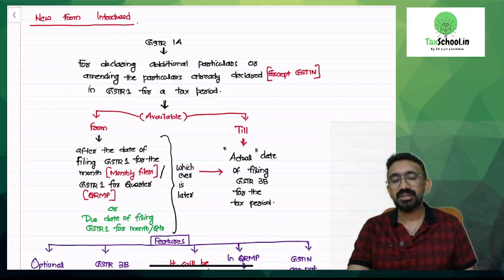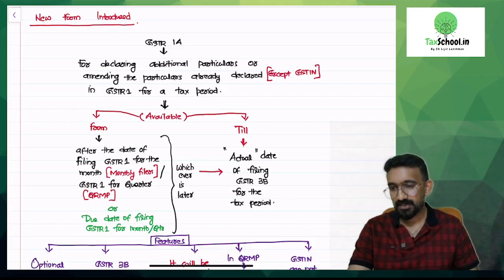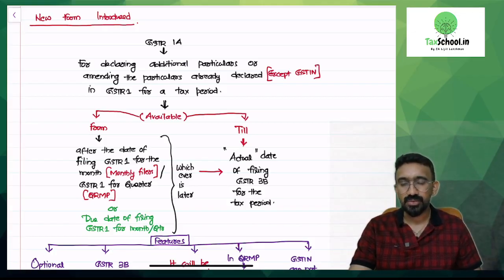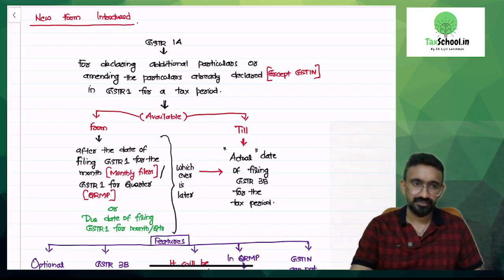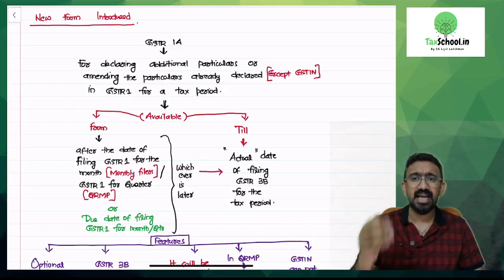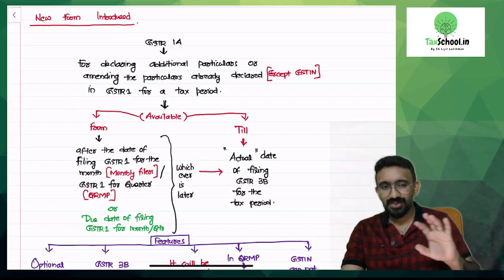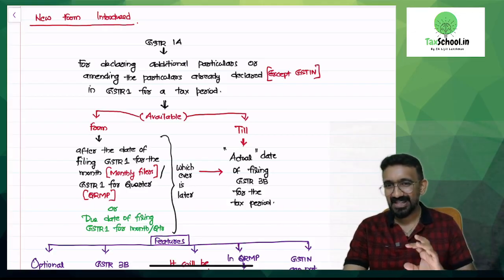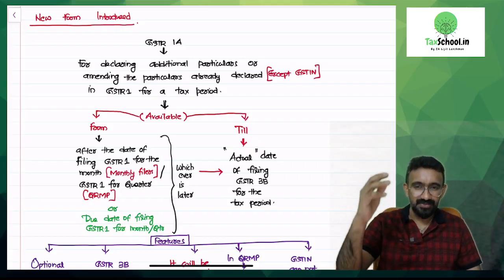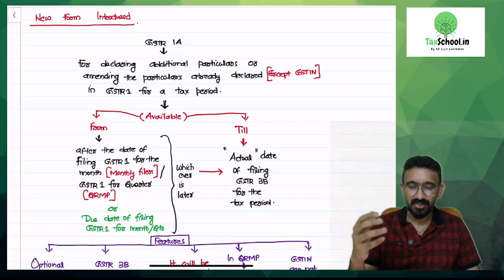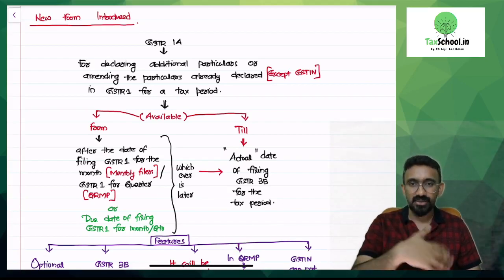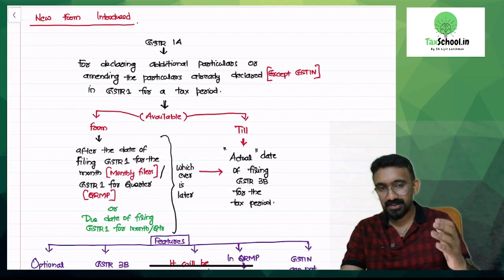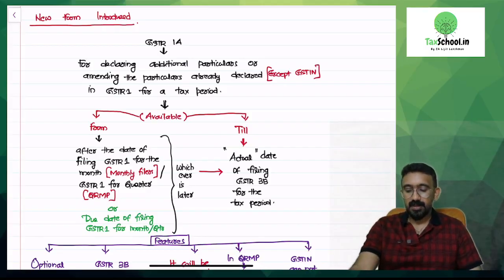It's a new return that is introduced in GST. They introduced a new return in GST because of a rule called 88C and 88D. So you need to connect and understand these two things. So what I'll do is first take you through this GSTR 1A, tell you the features, what this is, and then tell you why they have come up with this. Let's look at GSTR 1A, what I have written.